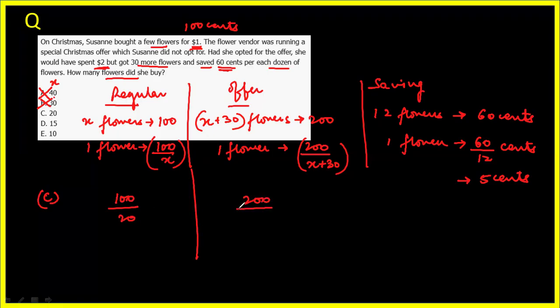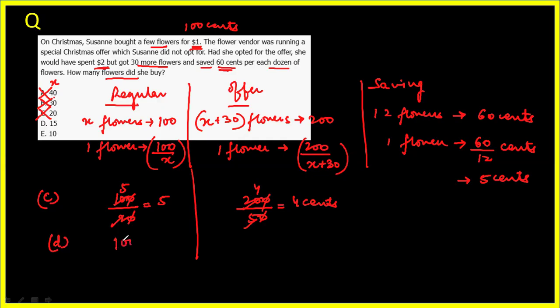It will be 200 over 20 plus 30, that is 50. So this is 5 cents, and this is 4 cents. Is the difference coming out to be 5 cents? No, only 1 cent is saved. We require 5 cents to be saved. Option C eliminated.